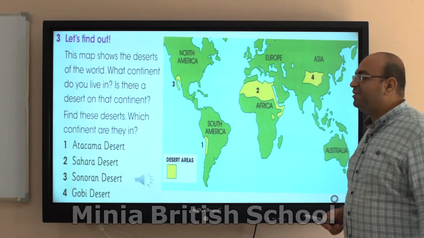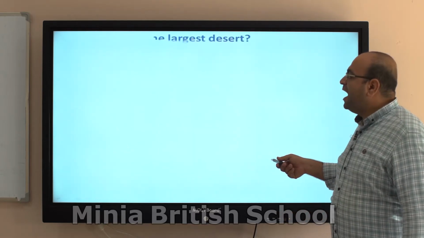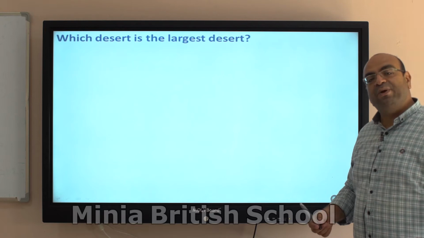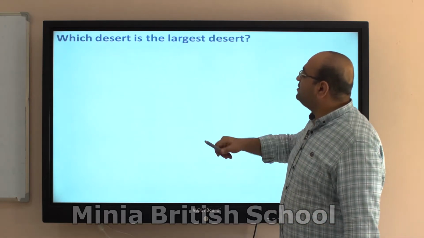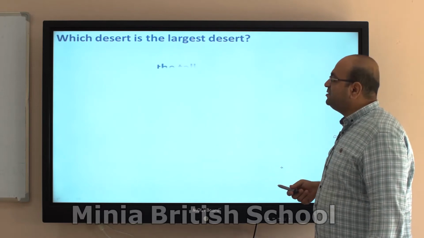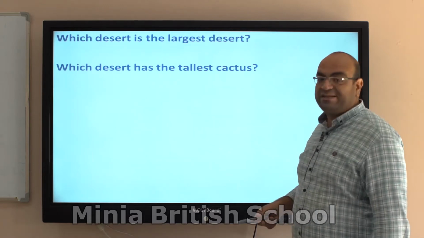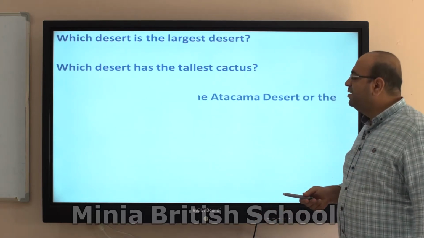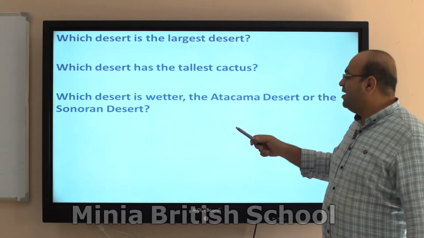We will hear about them, and they are also very interesting. Our point is to compare between the four deserts to get to know which desert is the largest desert and which desert has the tallest cactus. Then we will make a comparison between the Atacama and the Sonoran.